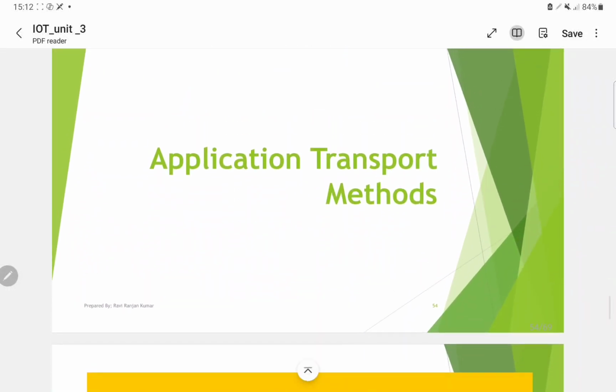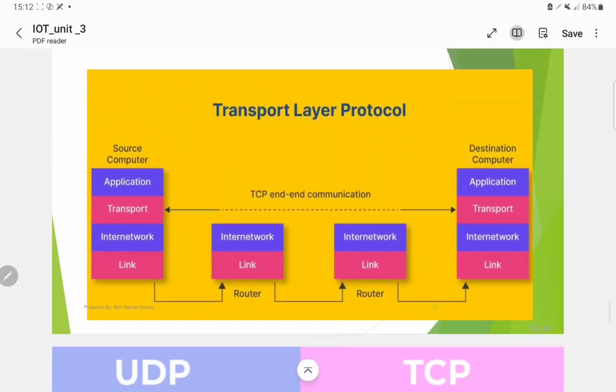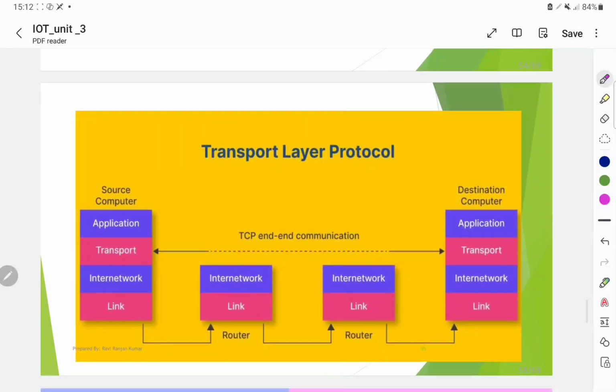Application, transport, network, link layer: from the source computer to the destination computer, connected through the internet, link, network and routers, and then going to the destination computer through link, network, transport and application. The transport layer provides end-to-end communication. It ensures the correct data is received at the correct destination.